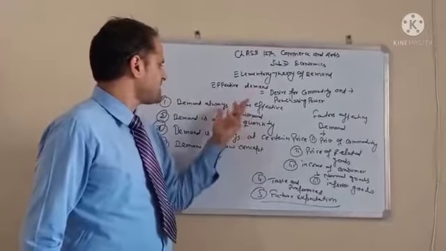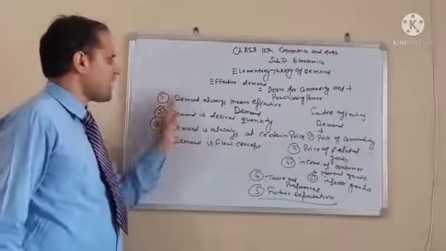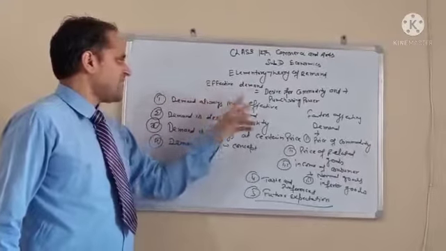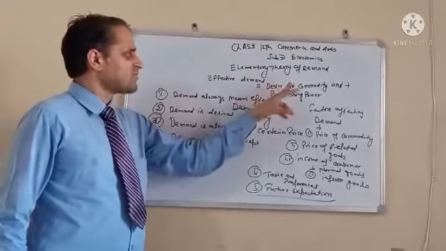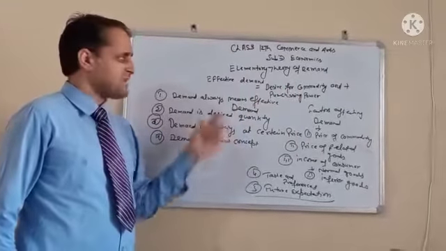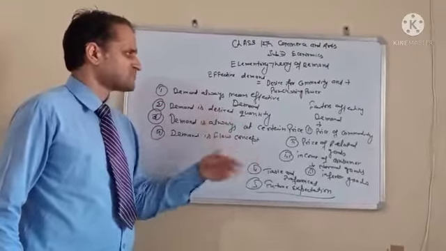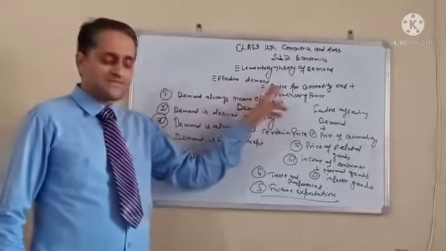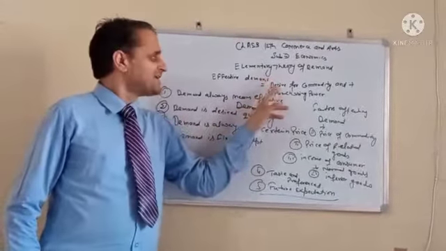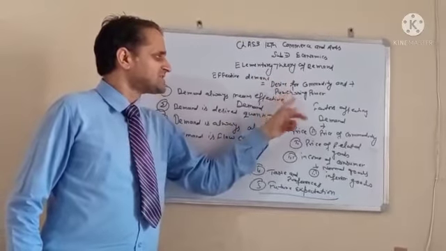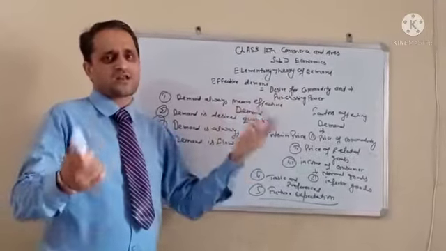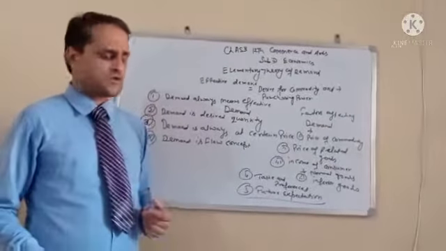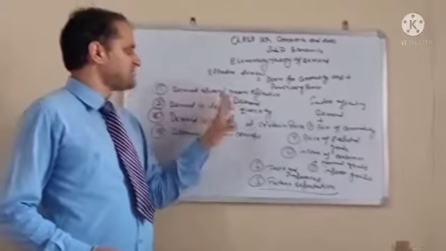So demand has different components we discuss. Demand always means effective demand, as I discussed with you earlier: desire for the commodity and purchasing power. You want to purchase a mobile phone, laptop, refrigerator, car, whatever. You must have the desire for the commodity, and you must have the purchasing power, and you are ready to purchase, you visit the market, and you purchase that one. So my dear students, demand always means effective demand.